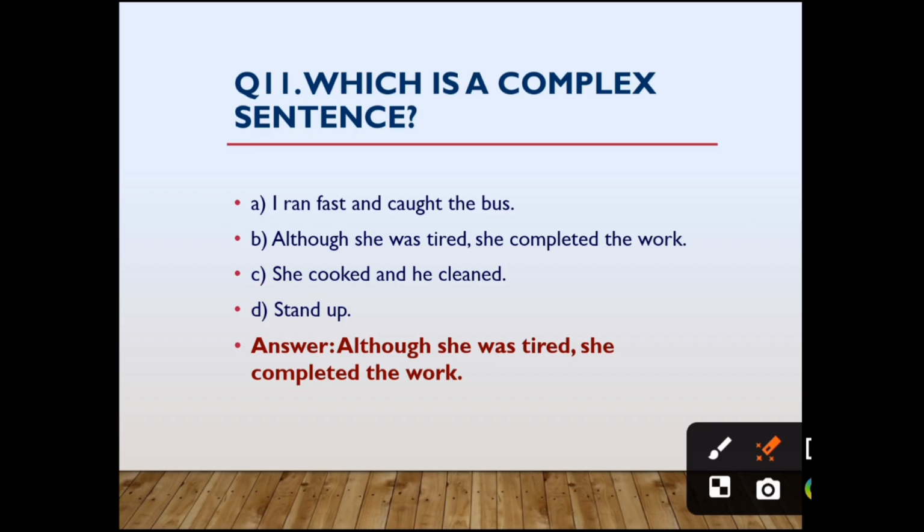She cooked and he cleaned. And is used. That is why it's compound sentence. Next, stand up. Stand up. This is a simple sentence. The correct answer is B. Although she was tired, she completed the work. This is the correct answer.